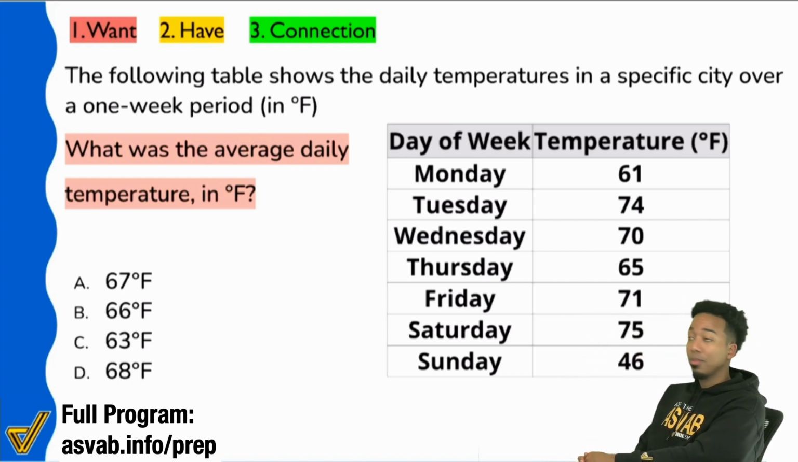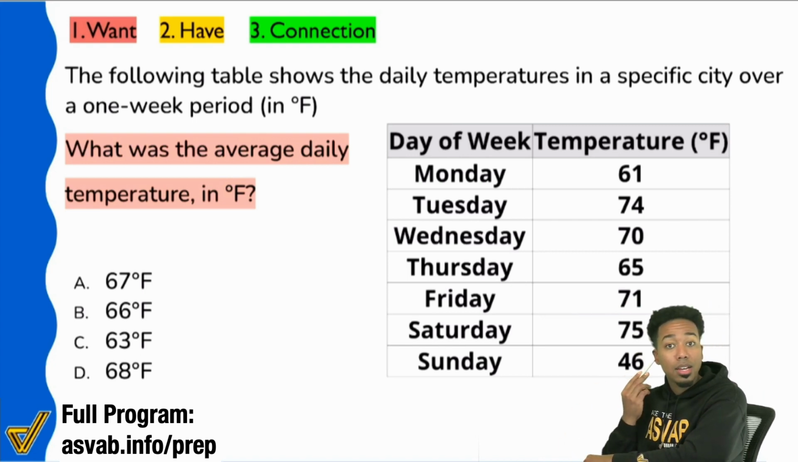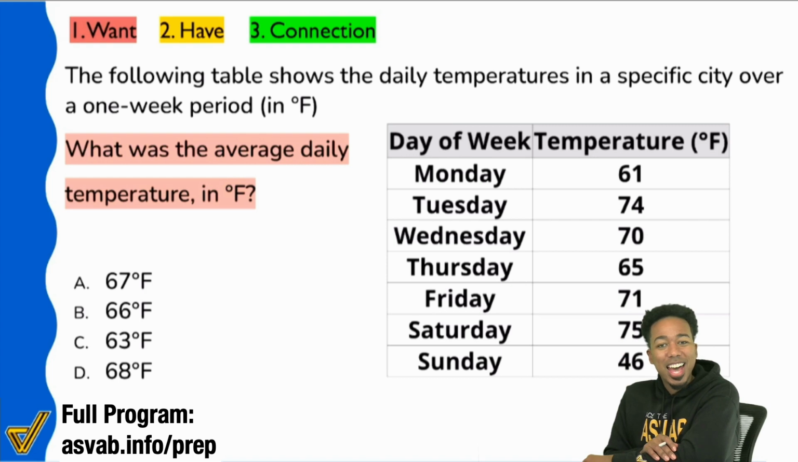I've got a list of numbers. All I got to do now is add them all up, divide by how many numbers I see, and I'm good. Yes or no? Is that how you feel right now? Great. So let's go ahead and put in that work. Let's see what we have.